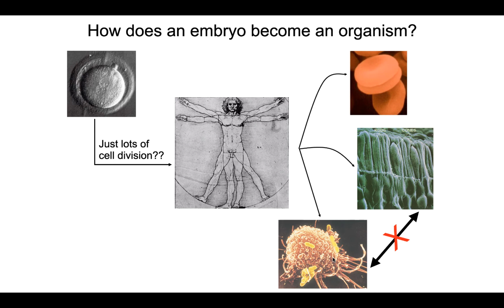And so one hypothesis is as that macrophage develops, as it becomes more and more specialized, it deletes the hemoglobin gene. It deletes all of the genes within its genome that it doesn't need and keeps only the genes necessary to be a macrophage. Right? So that's one possibility, this process of cells deleting DNA that they no longer need because they are a specific cell type.